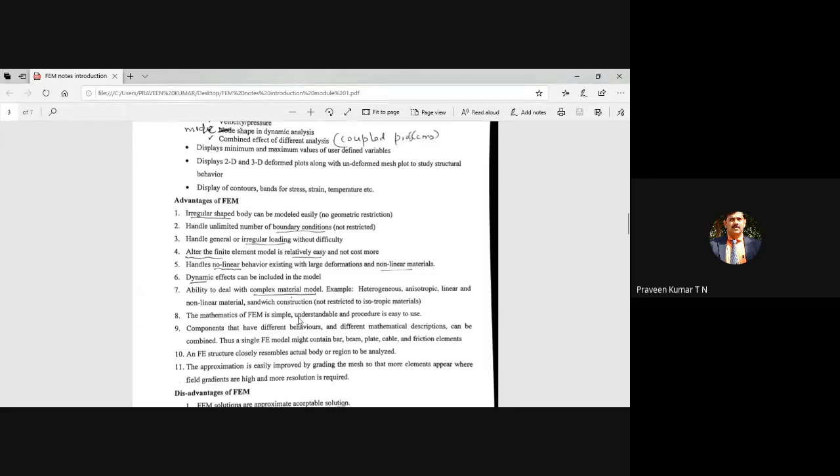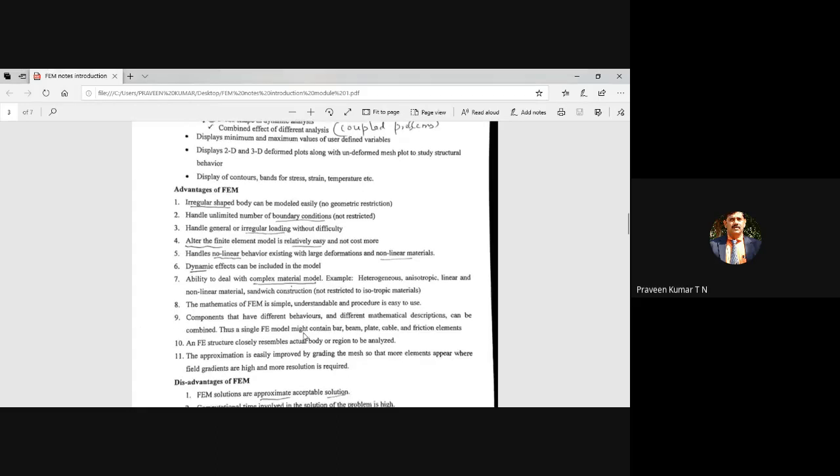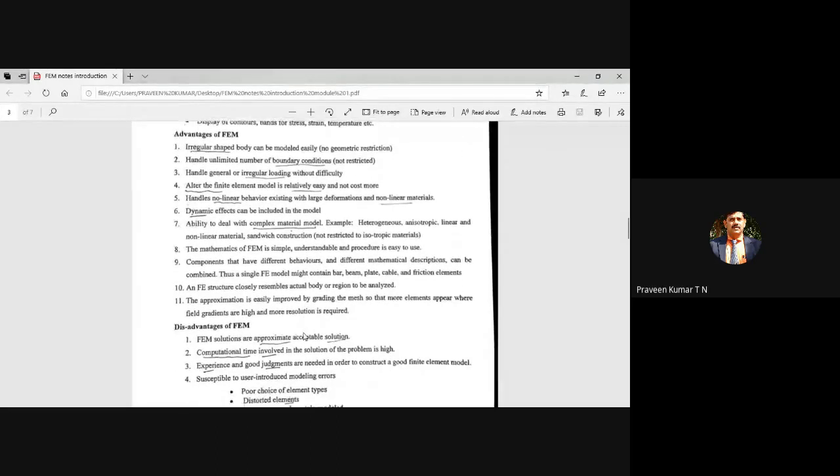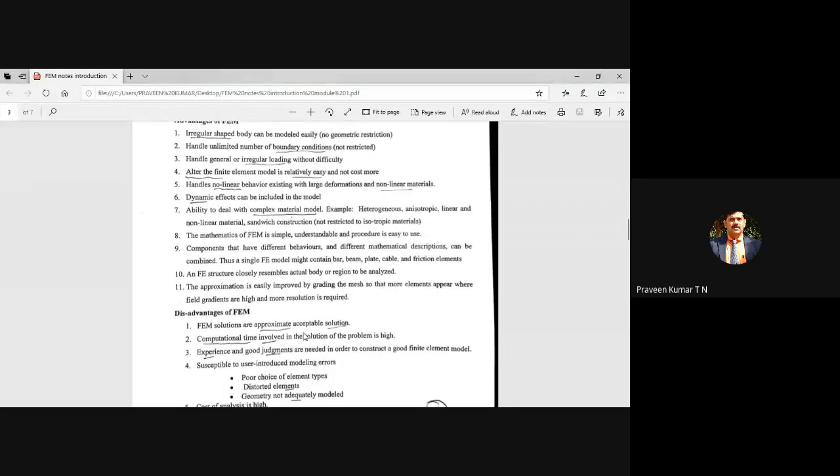But compared to the other methods of CAE, one being computational fluid dynamics and another being the boundary value problem method, the complexity involved in the mathematics of FEM is less. That's why he is saying the mathematics is simple. For us it may be difficult, but compared to other methods, it is simple. Now the disadvantage: one is that the FEM solution is an approximate solution, especially for critical components.